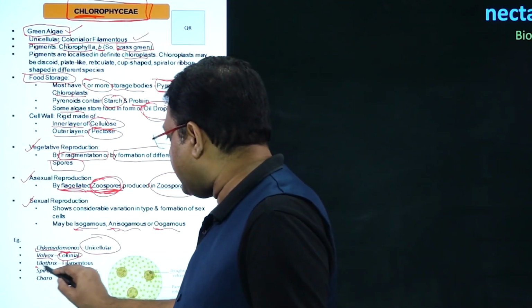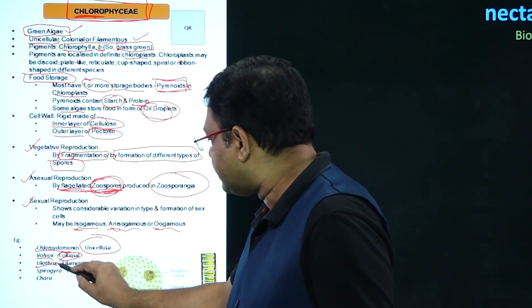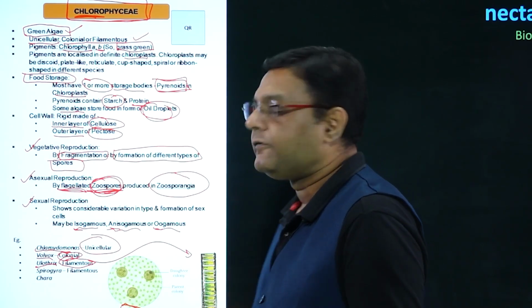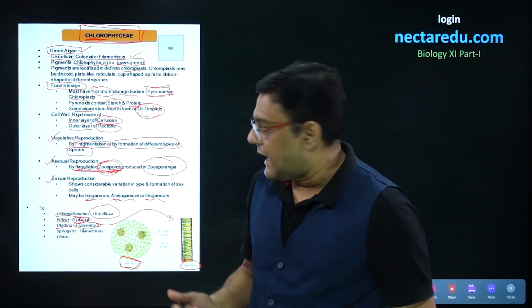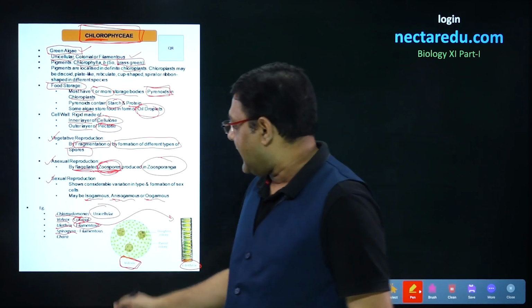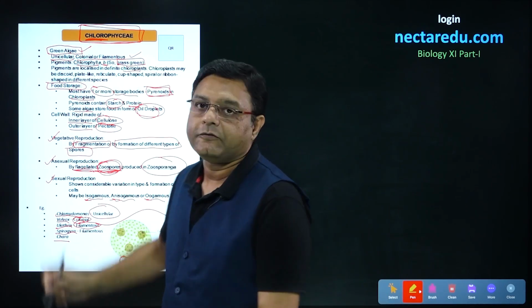The third example is Ulothrix. Ulothrix is present in filamentous form, and this is the example of Ulothrix. One more example of filamentous algae can be Spirogyra, and Chara is also an example of Chlorophyceae.